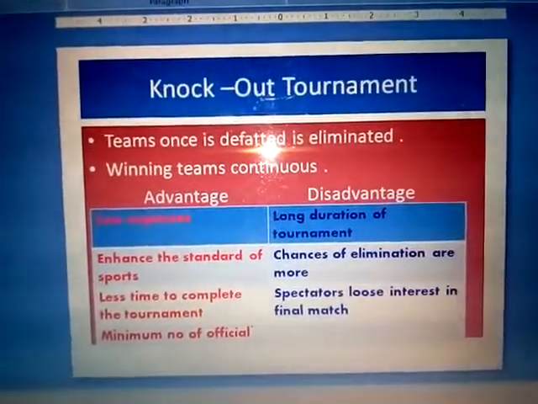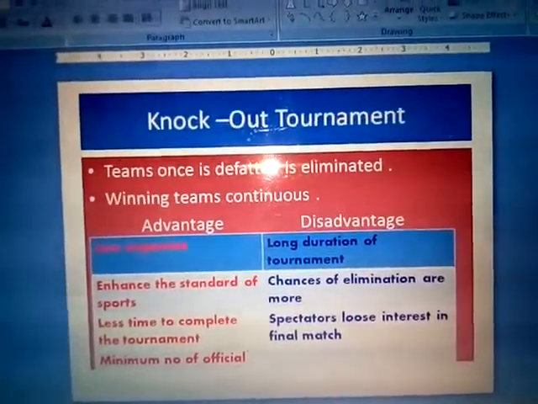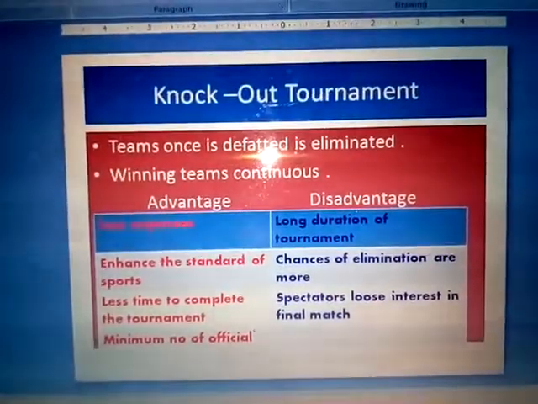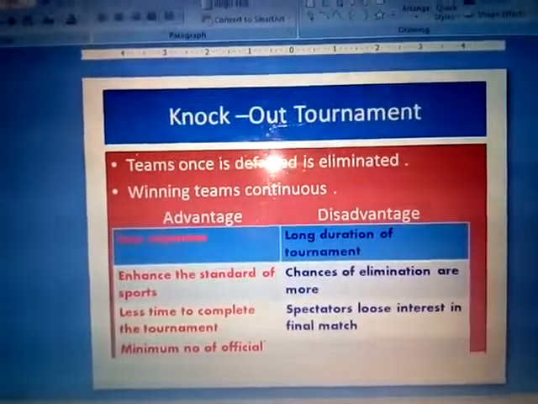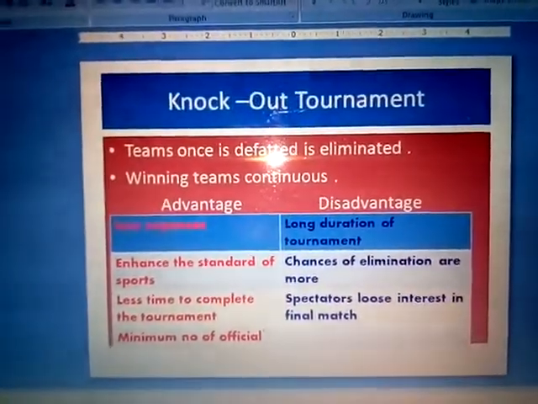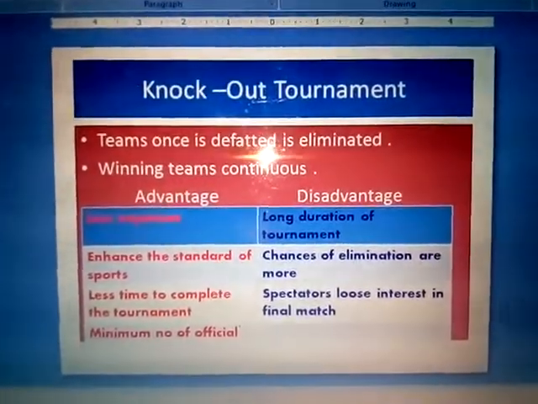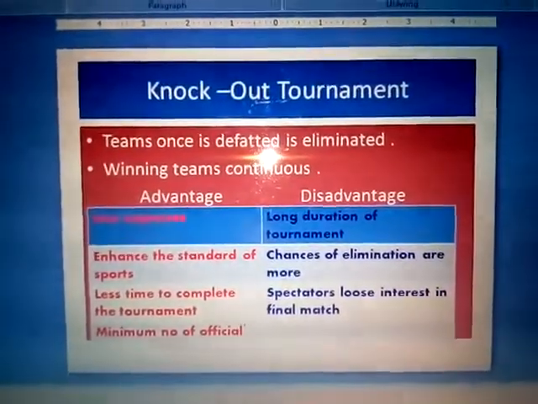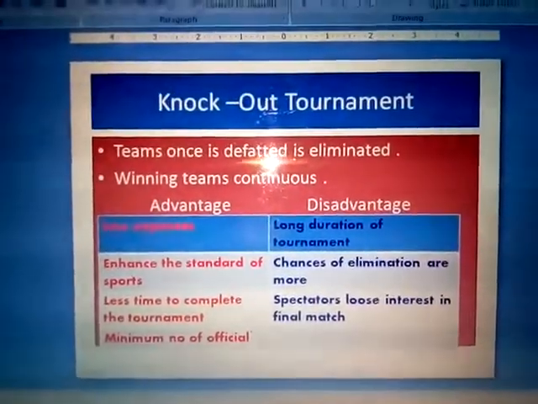This is the main feature of the knockout tournament. Now point number 2: the winning team continues to play in the tournament. As we know, in the knockout tournament the team gets only one chance to show their ability in the match.